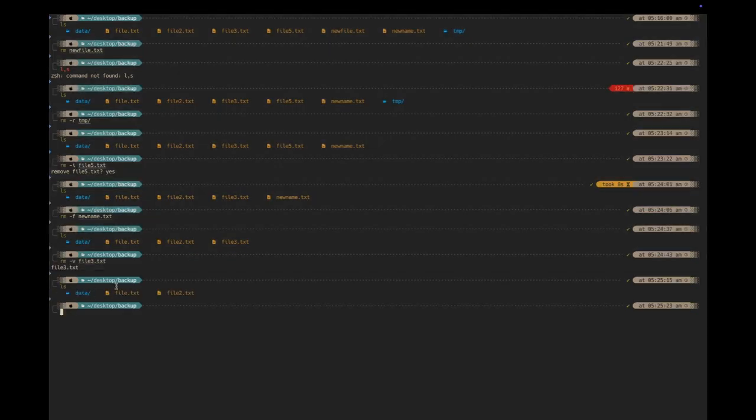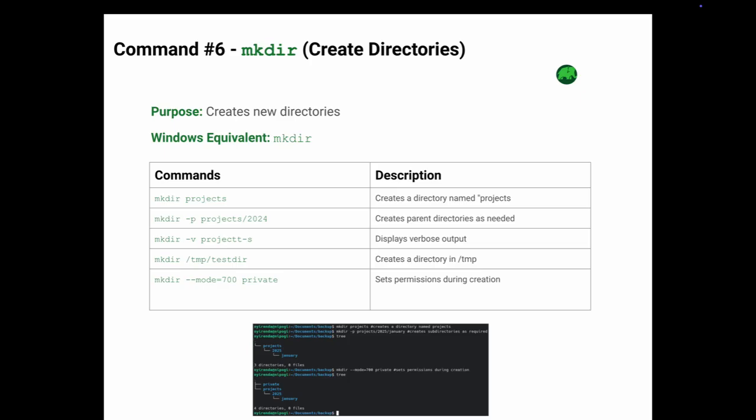Now let us list what we have. You can see we only have 2 files and 1 directory left. To create a directory, use mkdir. We're going to create a directory called project inside the backup directory. Now let's list what we have in the backup directory. Okay, we have it there. We have it created.